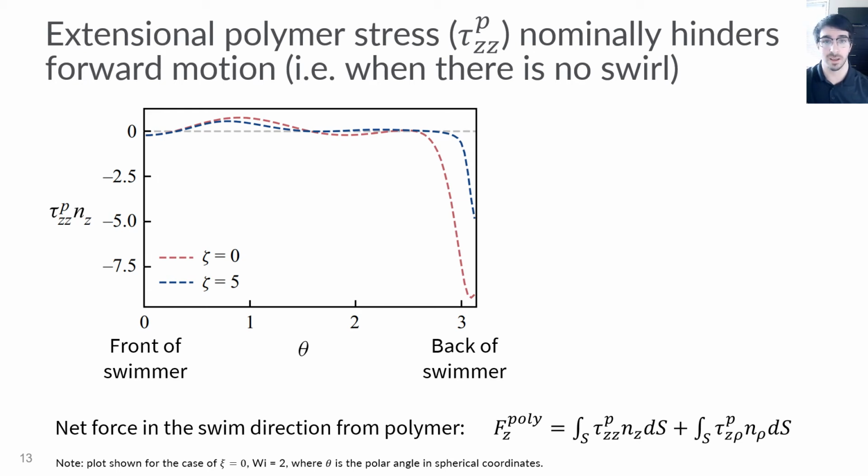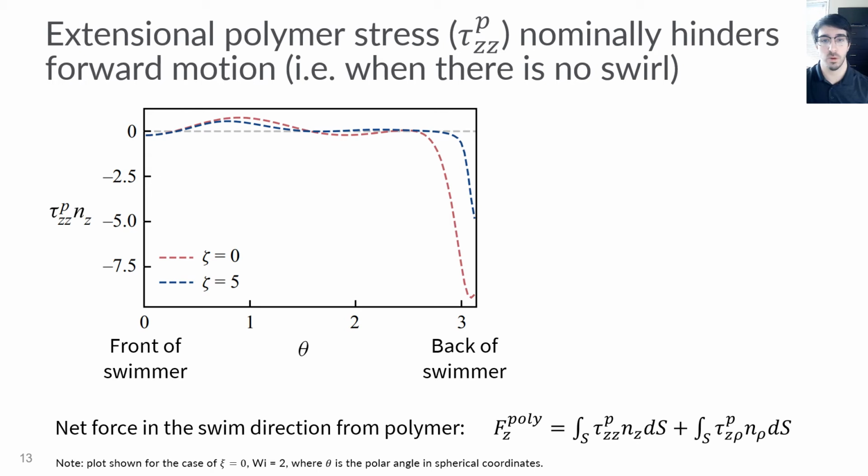One, normal elastic stresses, and secondly, shear elastic stresses. This is shown at the bottom, here written in terms of the cylindrical coordinates z and rho. And these integrals are taken over the entire surface of the swimmer. So in the plot on this slide, what we're looking at is the integrand to this first integral, which turns out to be the more important of the two elastic contributions to the net force, as you'll see on the next slide. This ranges from theta equal to 0, corresponding to the front of the swimmer, to theta equal to pi, which corresponds to the back of the swimmer.